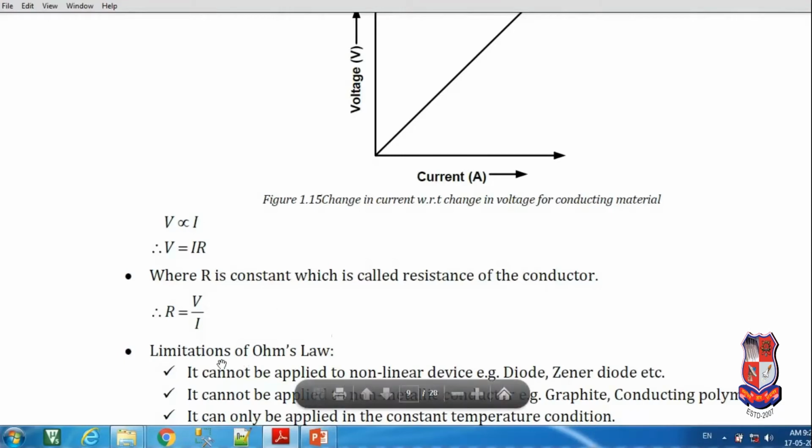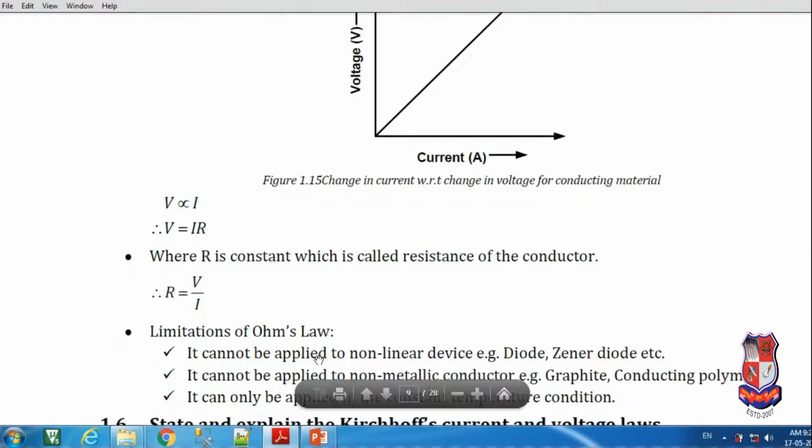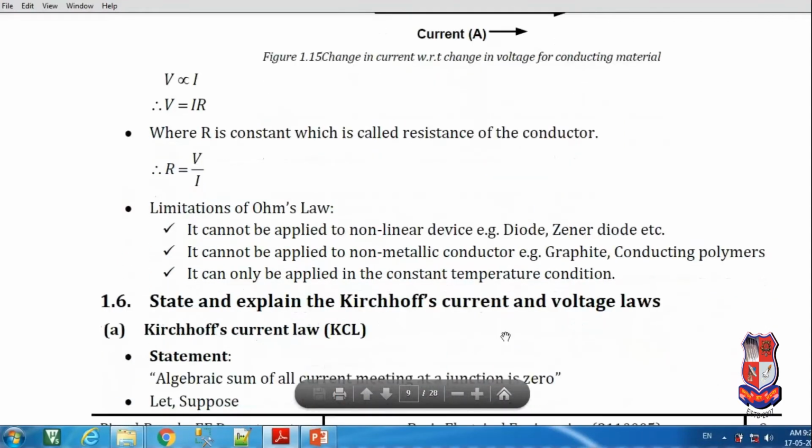Now we are going for the limitations of Ohm's law. Ohm's law cannot be applied to non-linear devices like diode, Zener diode, triac, etc. Also it cannot be applied to non-metallic conductors, that is graphite, conducting polymers, etc. It can also be applied only in the constant temperature condition. So this is regarding Ohm's law.